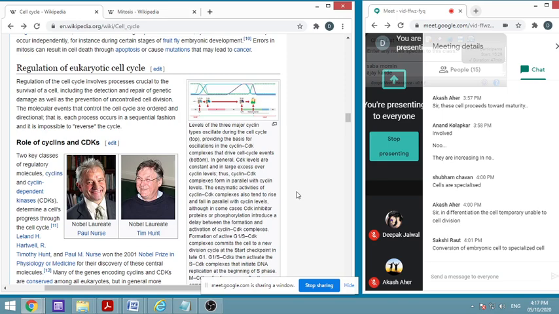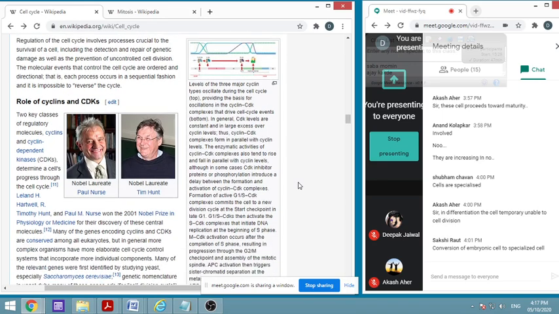No, the time was given, there was a checkpoint. If the checkpoint has cleared it, then it will go into S. Once it completes S, then it will go to the next. So this is very important, and these things are very important for normal cell division and formation of normal cells. There are two things which play an important role.